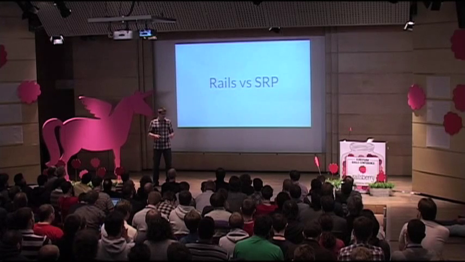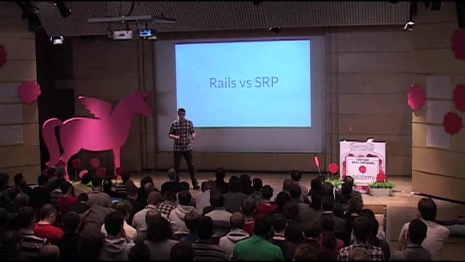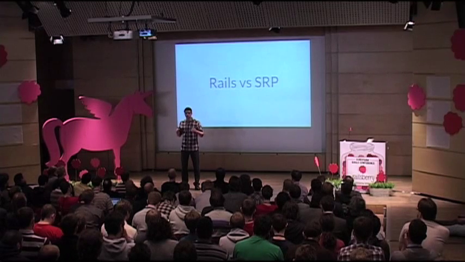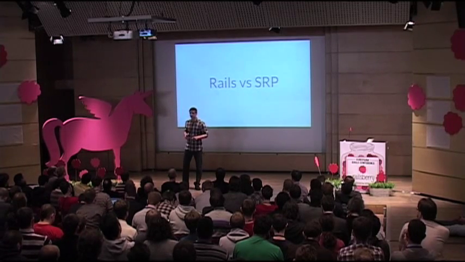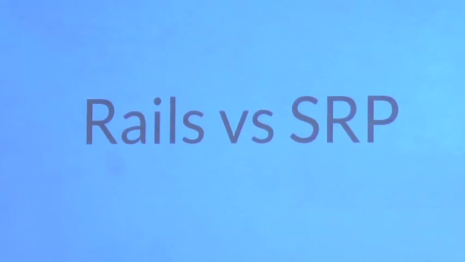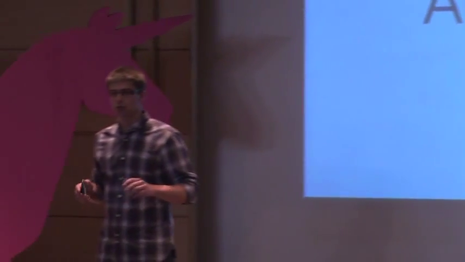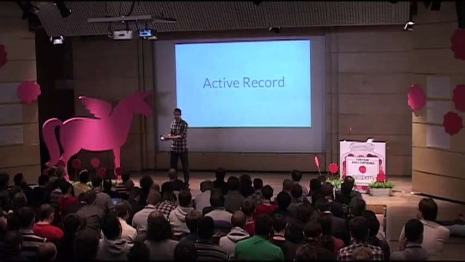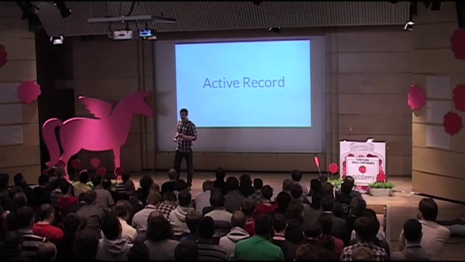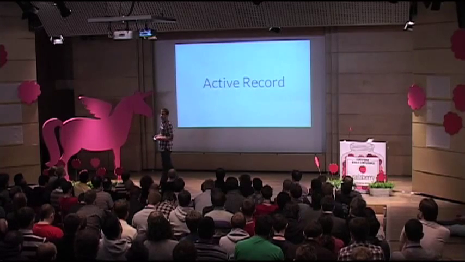The thing with Rails is that Rails do not always let us follow the SRP principle. And the main reason for that is actually active record. Active record is an object that wraps database access and adds behavior. It carries both data and behavior. By definition, active record violates SRP.